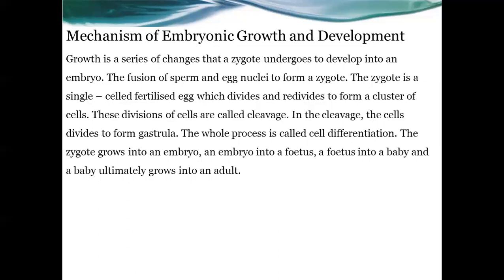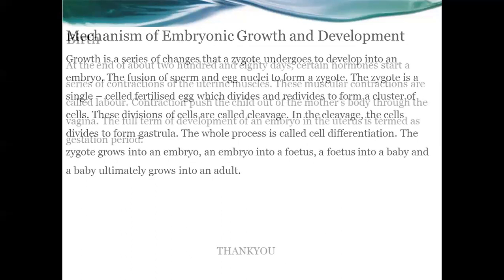In cleavage, the cells divide to form the gastrula. The whole process is called cell differentiation. So all these processes together we call cell differentiation. The zygote grows into an embryo, into a fetus, into a baby, and a baby ultimately grows into an adult.